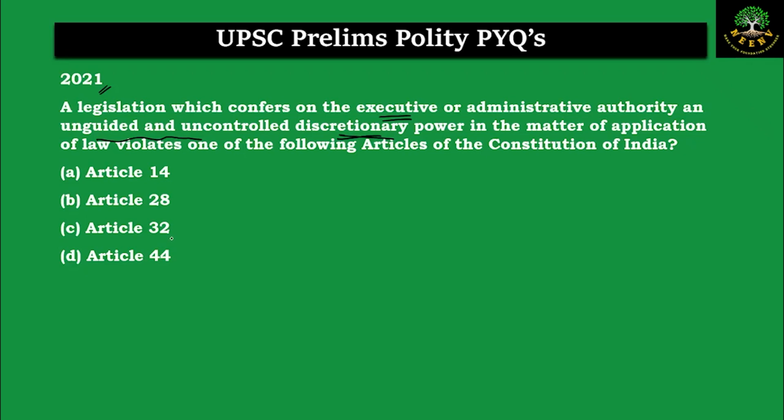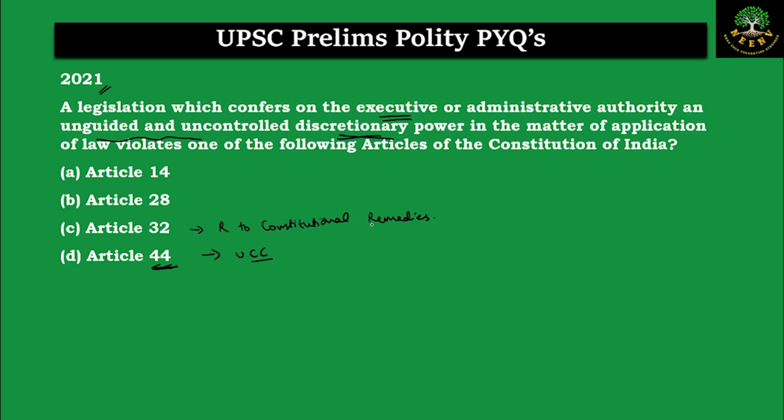For that we need to recall what is there in the particular articles. If you look at Article 44, the trick here is Uniform Civil Code. Remember UCC and 44. So Article 44 contains the provisions about the Uniform Civil Code, and Article 32 contains the provisions about the right to constitutional remedies.